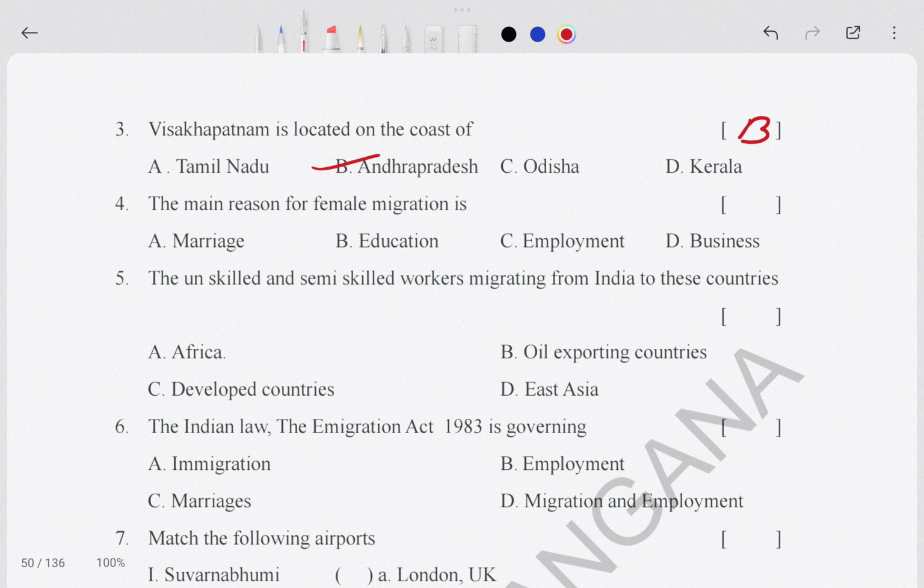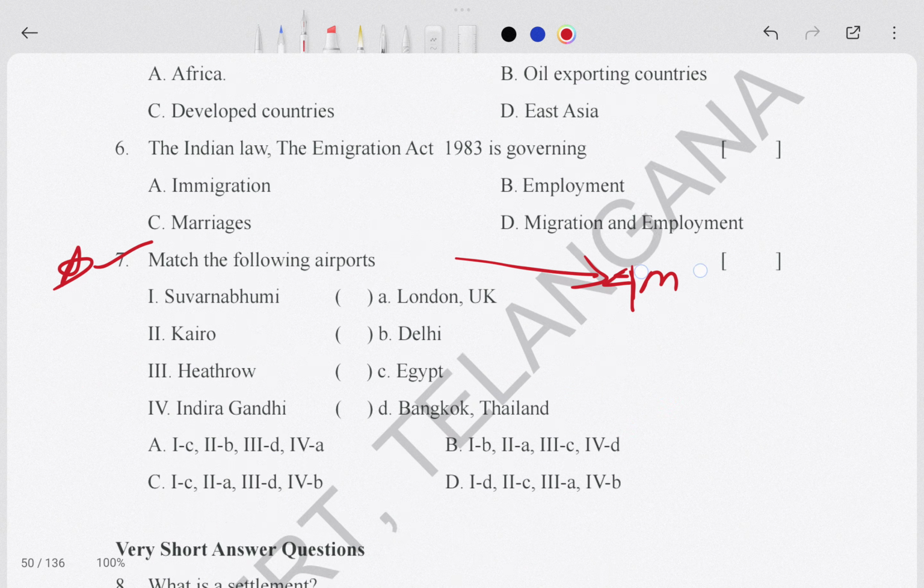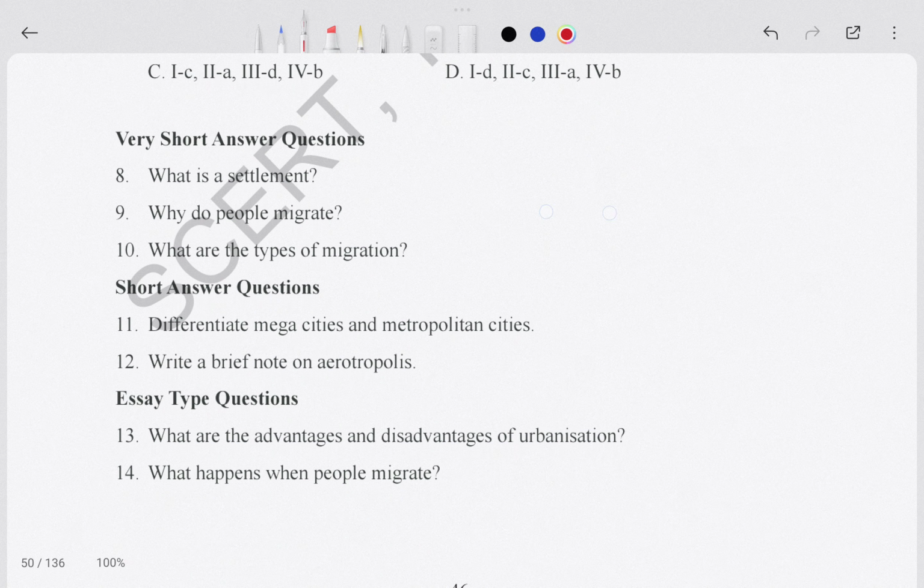Actually, female migration depends on, I think, marriage, where her husband works, but you just read it. If it is in your chapter you can write it. The seventh one is important because it will come in your 4 marks also. Okay, so it is important for 4 marks. Then after here it is very short type of answer. What is a settlement? This is important.